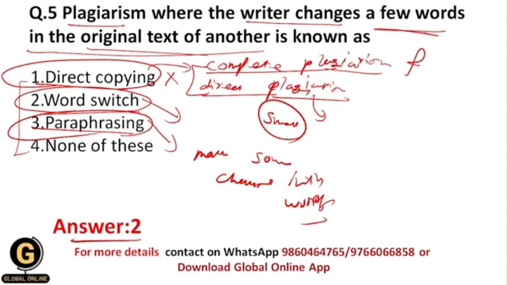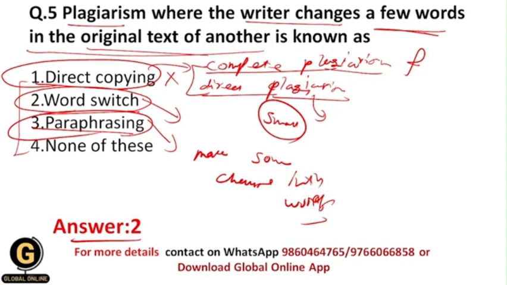So within paraphrasing we change phrases or words in our own language, but the idea is someone else's, all of you getting that, and we are saying that it's our own idea. So this is called paraphrasing.